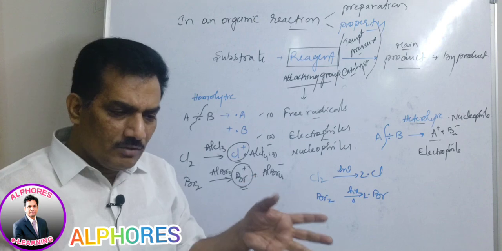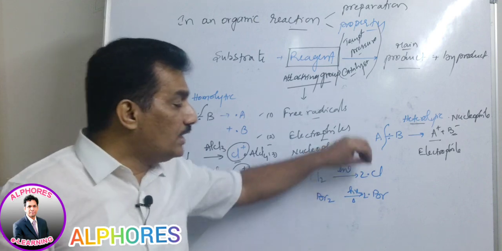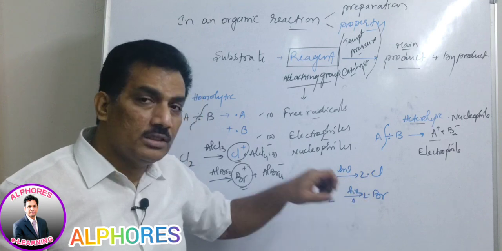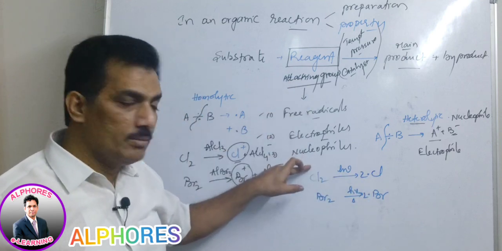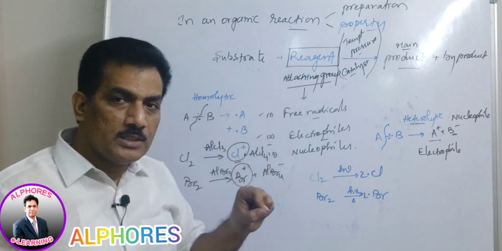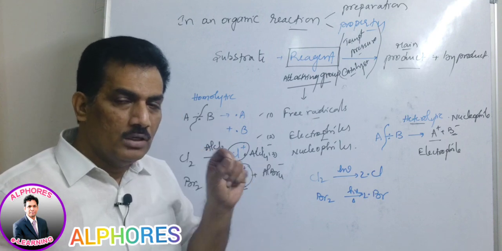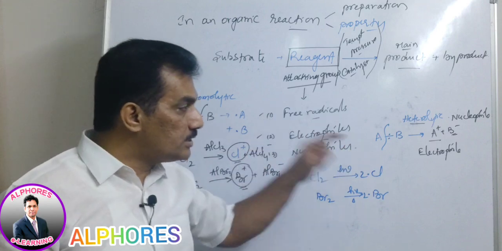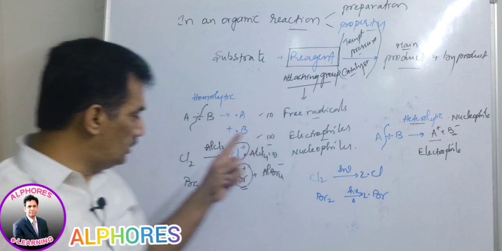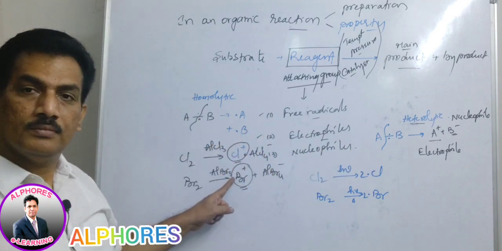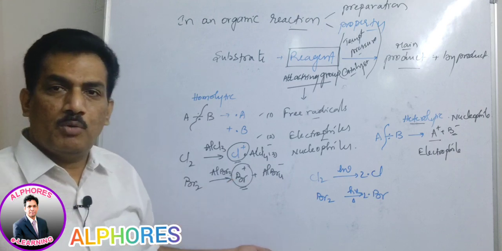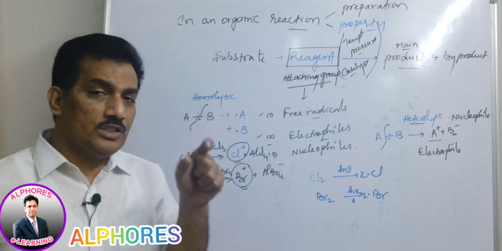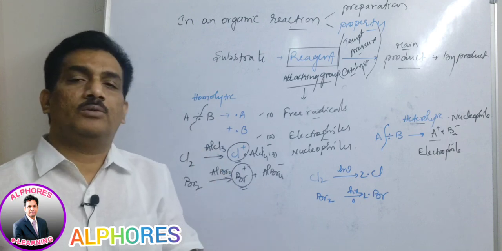Whatever the reagent may be, whatever species it is releasing, what is its electronic condition? That is the criterion for giving these three names. If the releasing species has an odd electron, it is a free radical reagent. If the releasing species has a positive charge, maybe chlorine, maybe bromine, some other X, but it has electron deficiency, it is an electrophile.